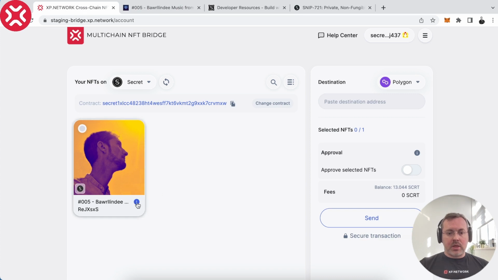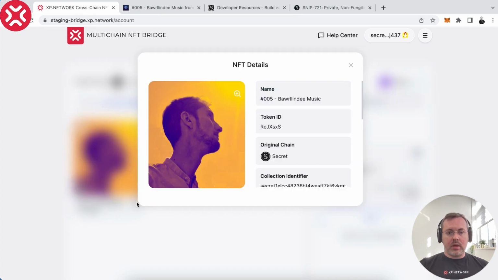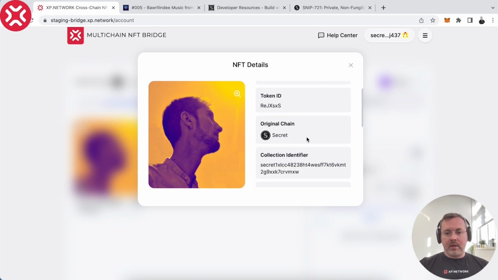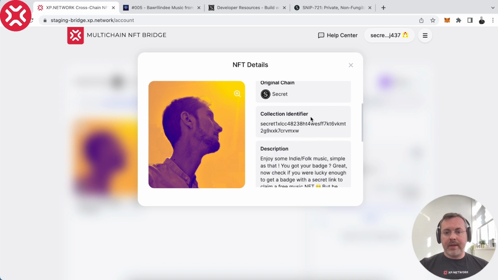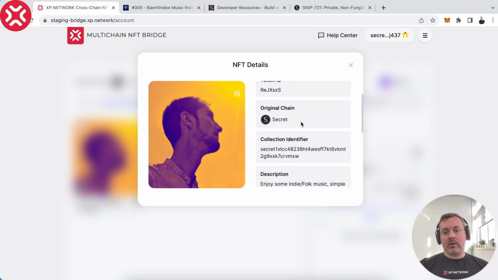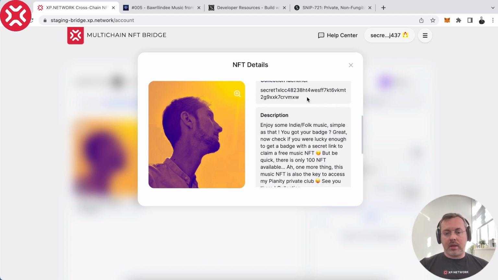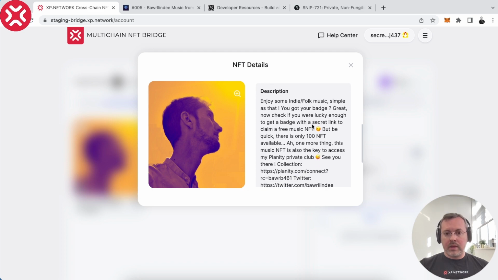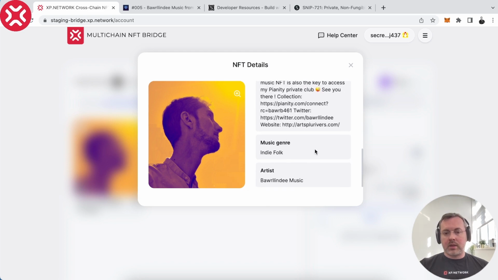Alright, so let's check what attributes we can see here. We can see the name, the token ID. Also pay attention that on Secret NFTs, a token ID is a string rather than a number, which is more typical for other chains. We can see that the chain of origin is Secret NFTs. This is the address of the collection contract. This is a huge description that this collection has.